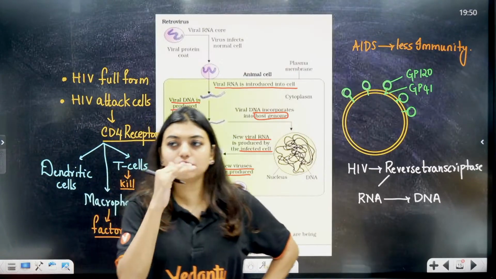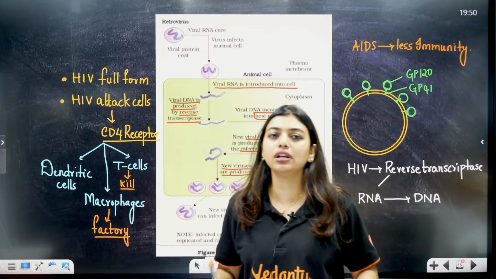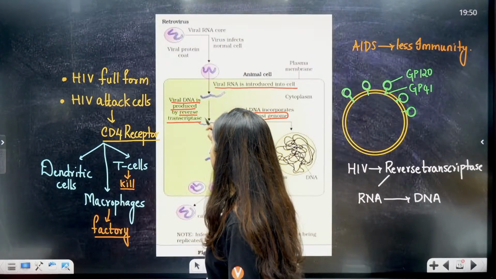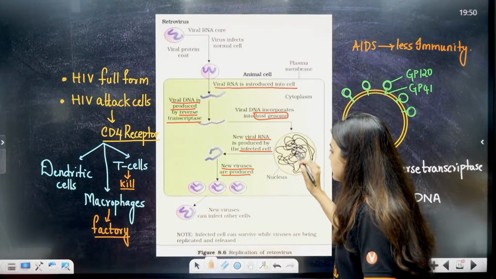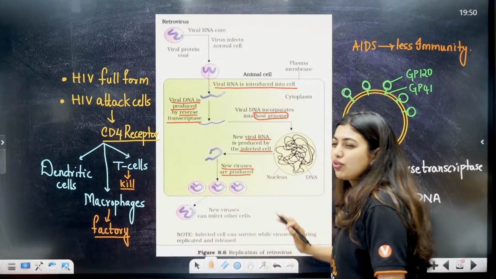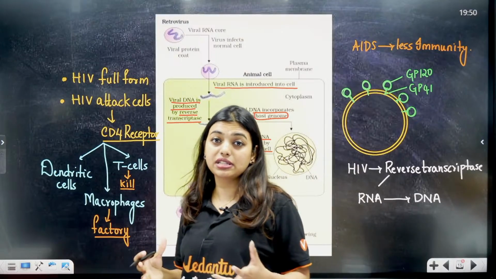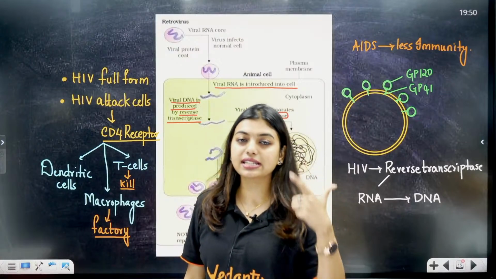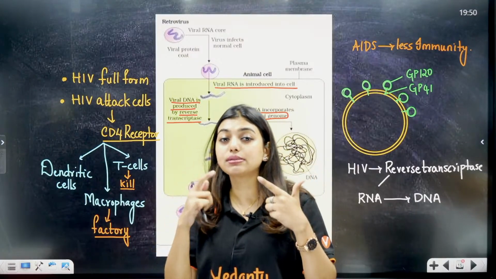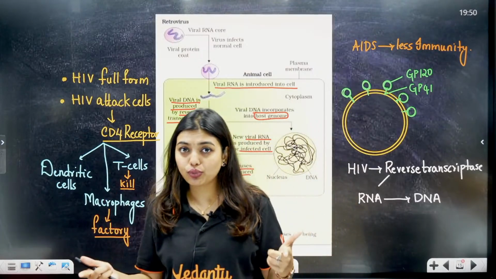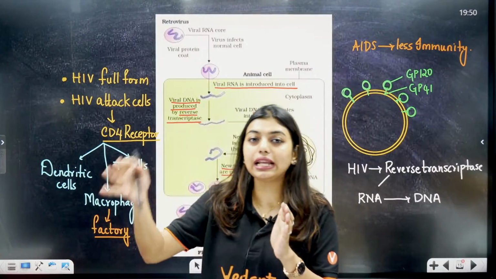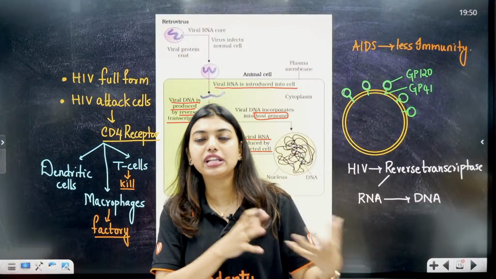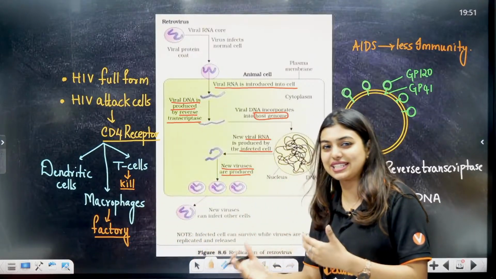If you understand the concept, you will be able to write a 5-mark question or a 3-mark question, because you will be able to draw the diagram. You can just draw one circle, draw an RNA, put the RNA inside, convert it to DNA, send it inside, produce the RNA, again produce new viruses. It's most easy. But writing the concept is important: HIV full form. Write that HIV affects cells with CD4 receptors like dendritic cells, T cells and macrophages, and it uses macrophages as a factory to produce new viruses, but it kills T cells, reducing the immunity, and an AIDS person will die not because of AIDS itself, but because of opportunistic diseases.